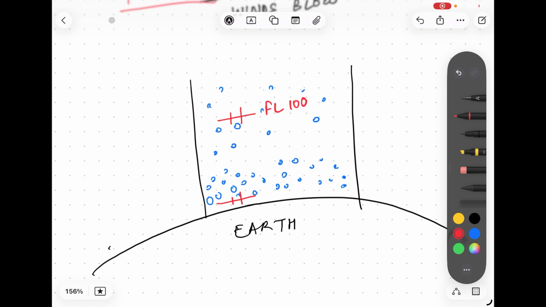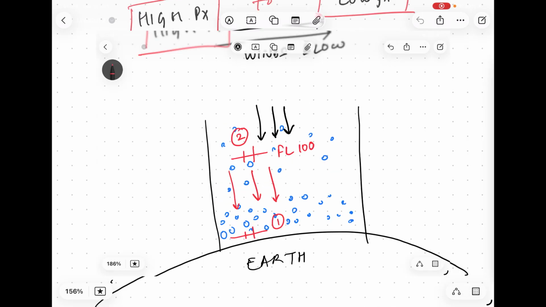We'll take like 10,000. So this is aircraft number 1, and this is aircraft number 2. Aircraft number 1 experiences higher force because all the molecular force is now on this aircraft, whereas aircraft number 2 experiences lesser force as compared to aircraft number 1, because the atmospheric pressure decreases as we go higher and higher. Atmospheric pressure will be different at different altitudes.